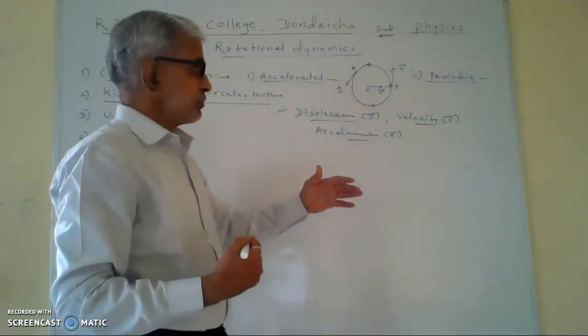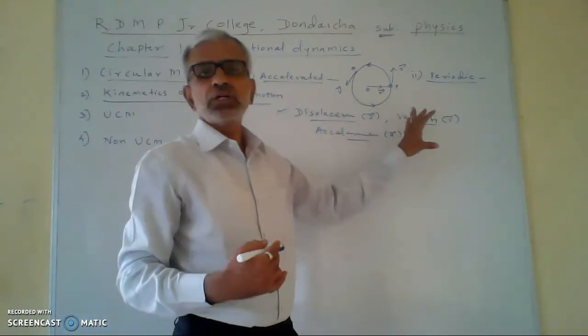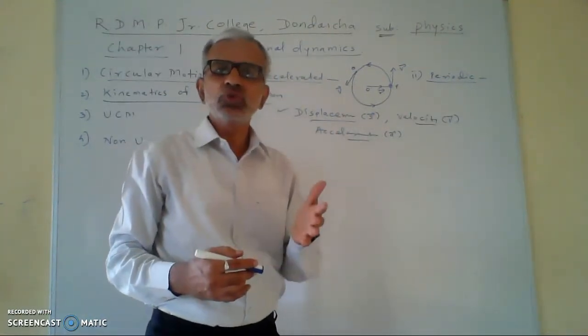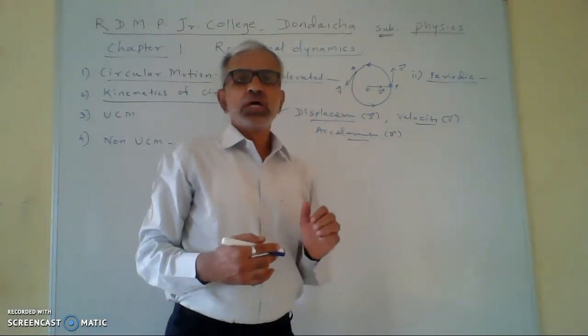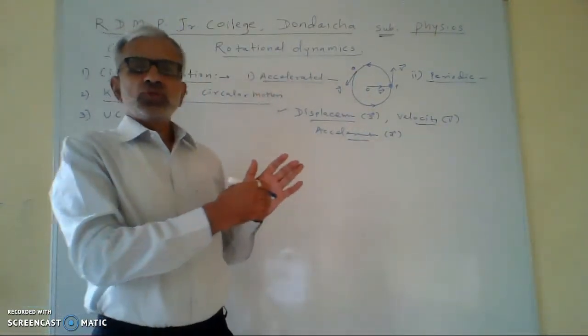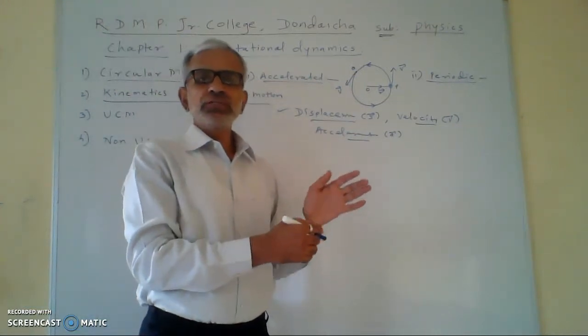And all these three physical quantities are in the translational motion, or the linear motion, straight line motion. And actually in this chapter we are studying circular motion.